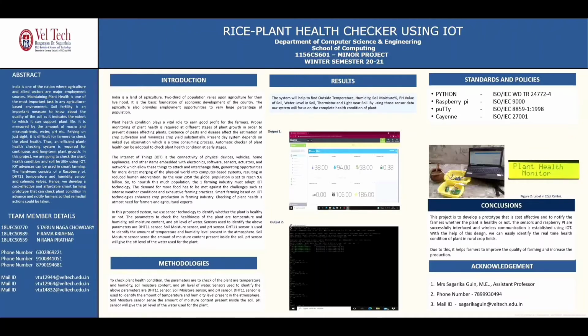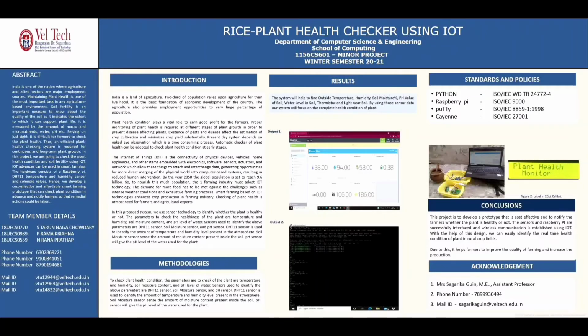As we already know what sensors we used in our project, let's check what the sensors will do. The DHT11 sensor is used to identify the temperature and humidity level present in the atmosphere. The soil moisture sensor senses the amount of moisture content present inside the soil. The pH sensor will give the pH level of the water used for the plant. And these are our results. By using those sensor data, our system will determine the complete health condition of the plant. And these are the outputs of our project. Standards and policies. These are the standards we used in our project.